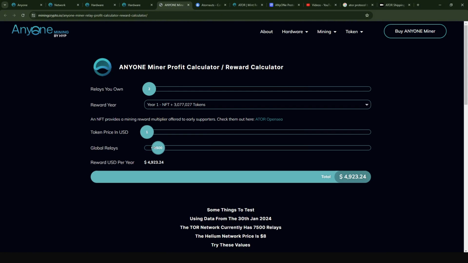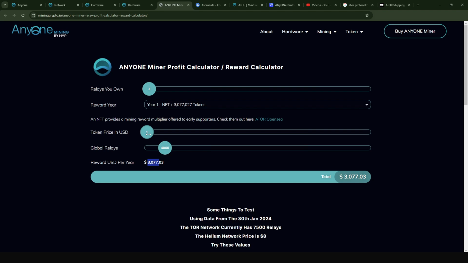Then you just look at what the rewards would be depending on the number of relays out there. For instance, if there are 1,000 relays, which is a lot, you're looking at 12,000 USD a year. But I currently know that there are 2,500 relays out there, and I could soon see about 4,000 relays. In that case, the rewards per year are going to be about $3,000, but I do not think the token is going to stay at $1.